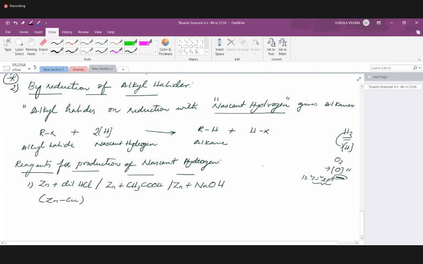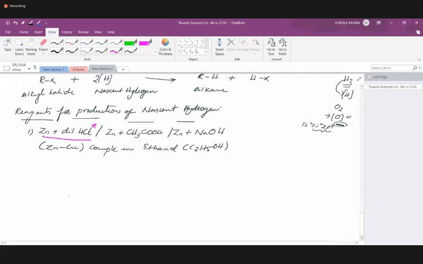Or a different one, zinc copper couple, which means two metals are used, in ethanol, that is alcohol, C2H5OH. In this, the important part is zinc along with dilute HCl, which you will come across more.